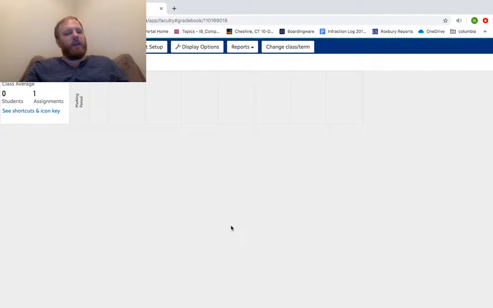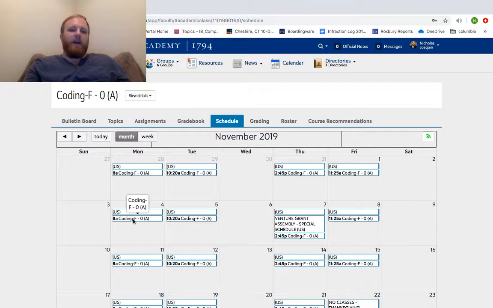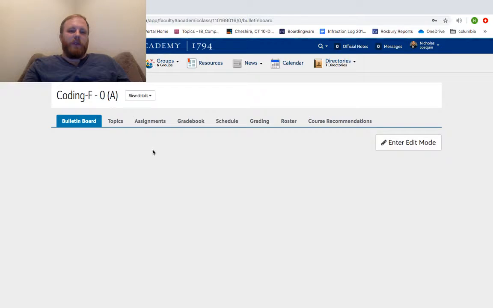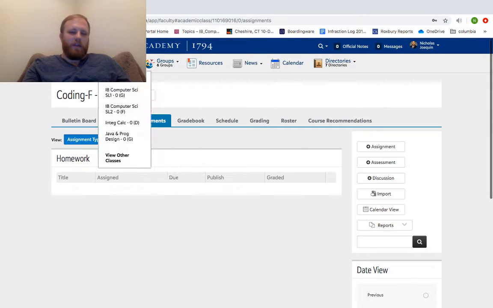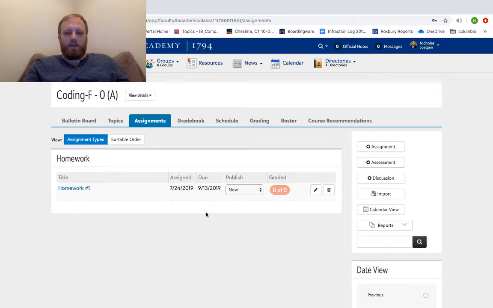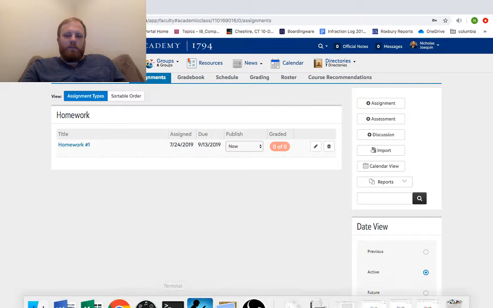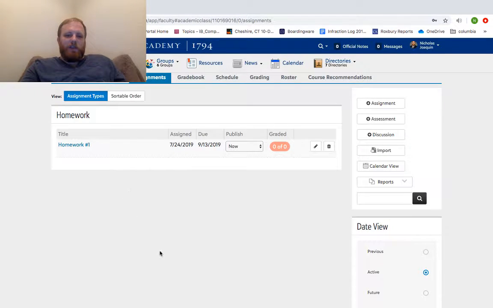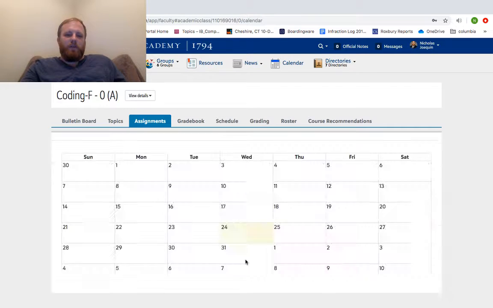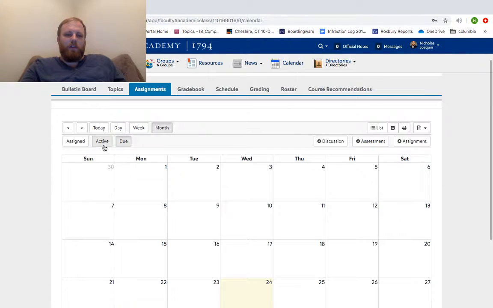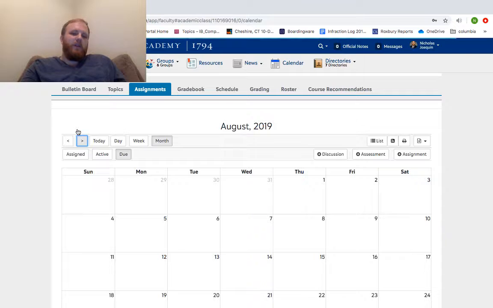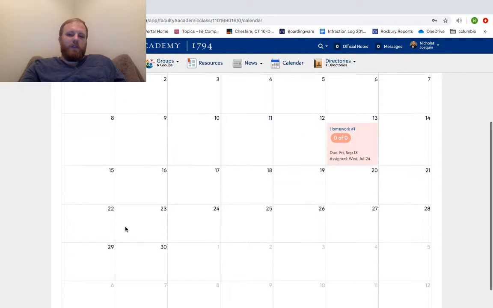So again, the gradebook has to be updated through 2 weeks, right, as far as adding new assignments in, because students will have other views of how to see what you have going on your page. So if you have your assignments here, which again, I just have this one listed here, right? Students can either see this view here, where each assignment is just listed one at a time, or you can see your calendar view where it shows you a calendar of all of your assignments as a student would see, or all of your assignments as a teacher would see.